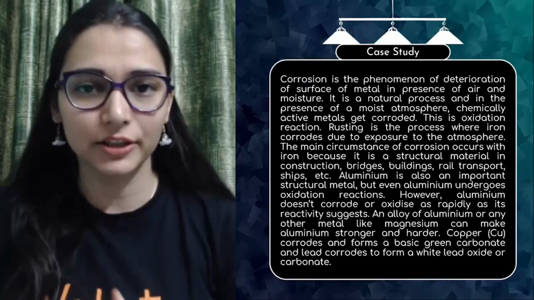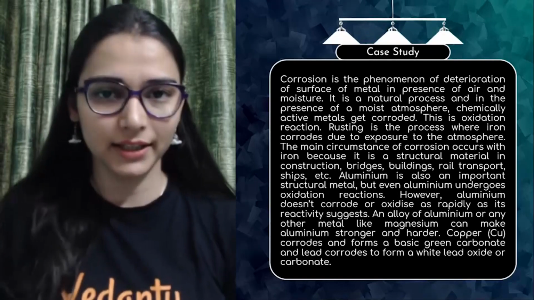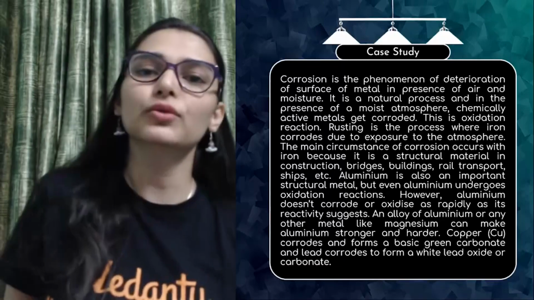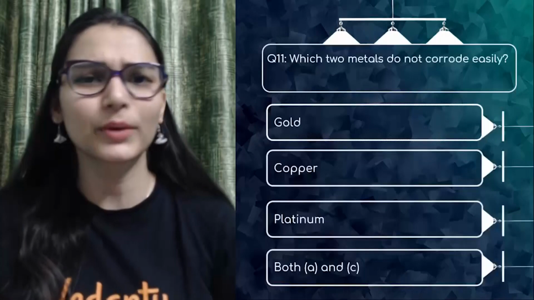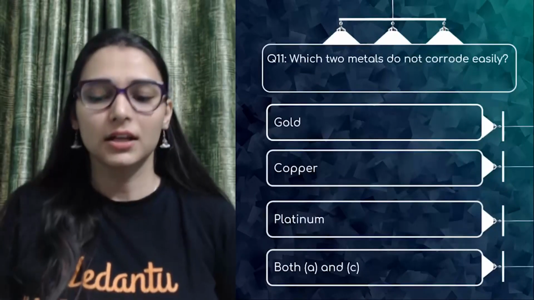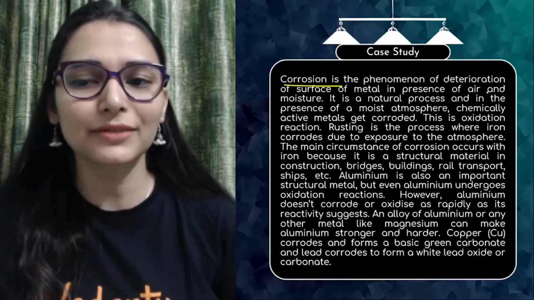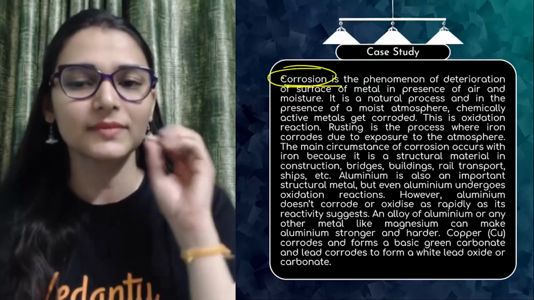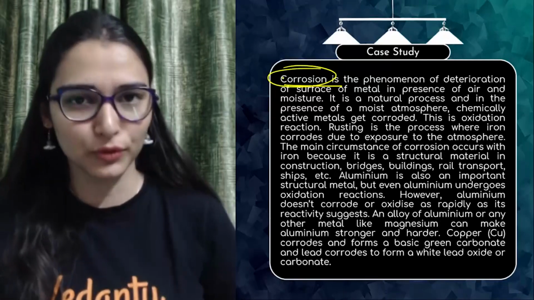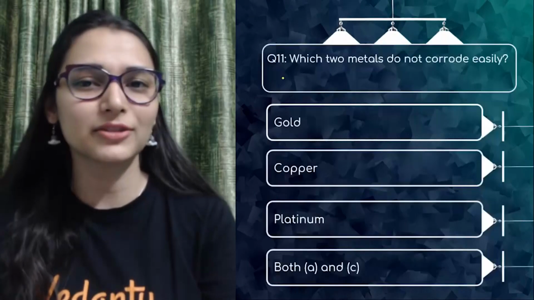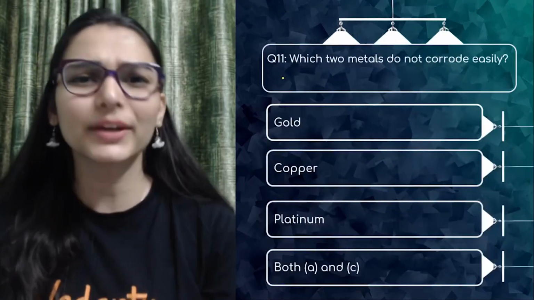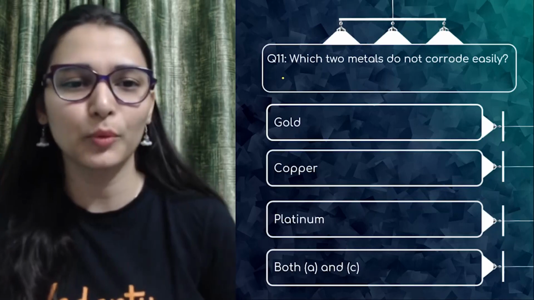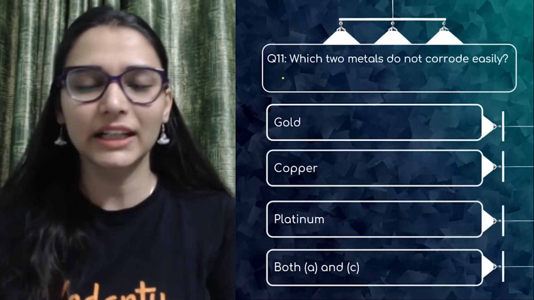Don't read the passage, go to the questions directly. When you see the questions, you will realize whether you need to read the paragraph or not. Otherwise you will know the answers directly. For example, I see corrosion is a phenomenon, meaning we are talking about corrosion. This passage is talking about corrosion, so the next 3 questions will be based on that. You get the idea, you get the base. It won't even take 30 seconds.